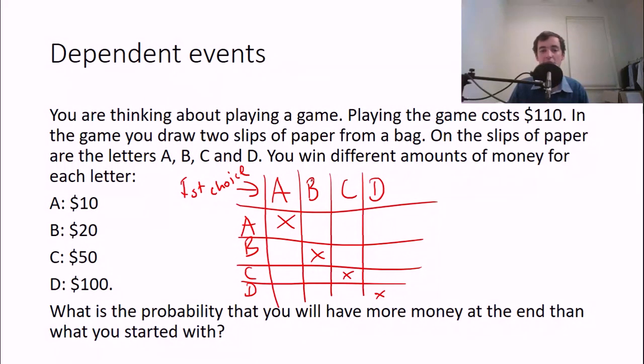If you get A and then B, you get $10 plus 20, which is 30. Sorry, that was B and then A. If you get A and then B, you get 30. So it doesn't matter which order in this particular case. So then we can keep going. C and then A is 50 plus 10 is 60. This is 60 as well.